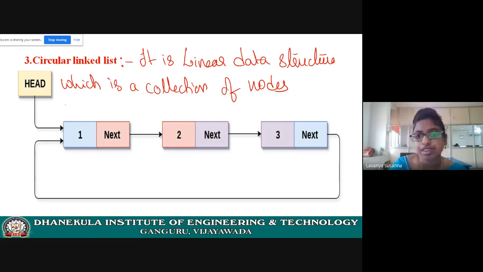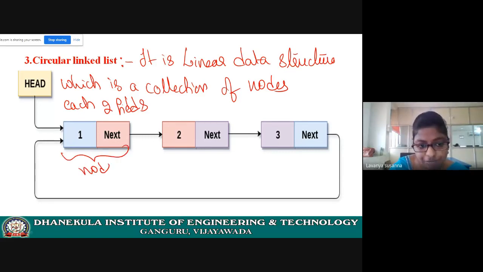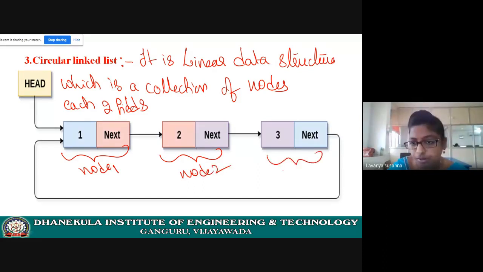Where each node contains 2 fields, just like single linked list. See here. This is the first node, node 1. This is node 2. This is node 3. What is the first field? Data field. What is the next field? Next.